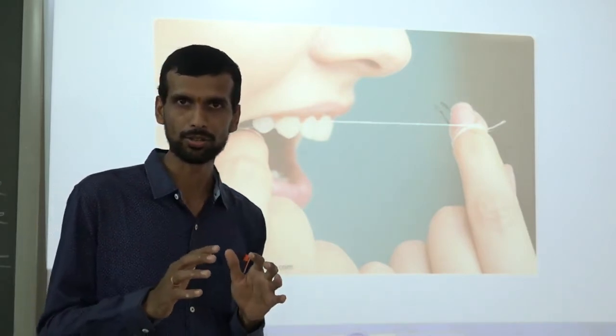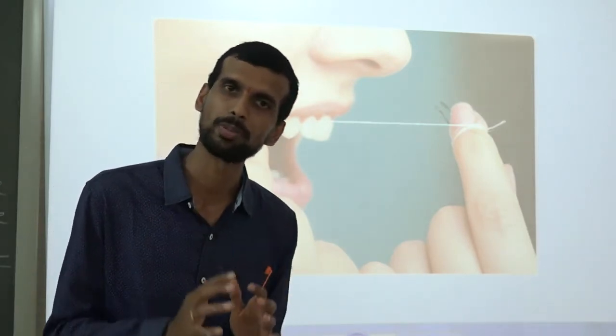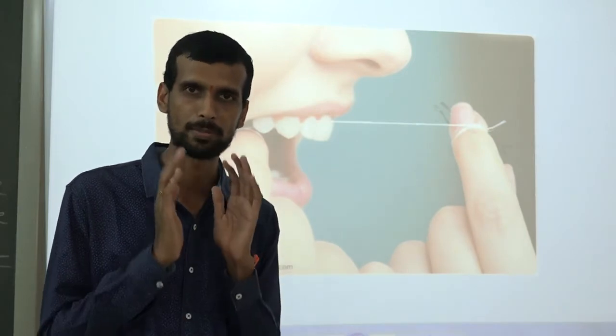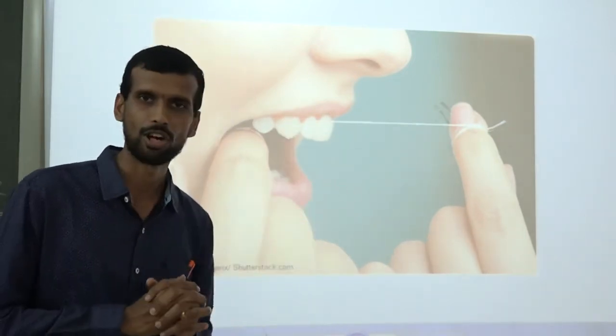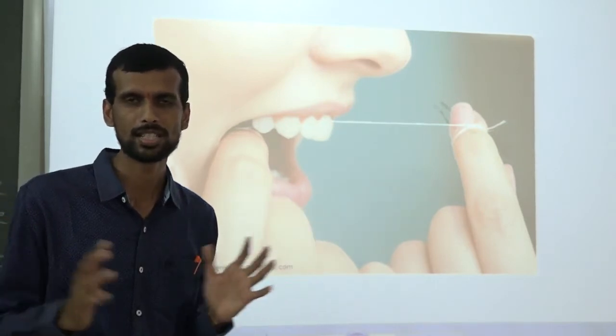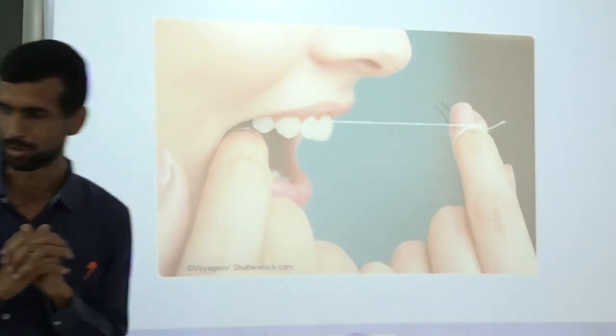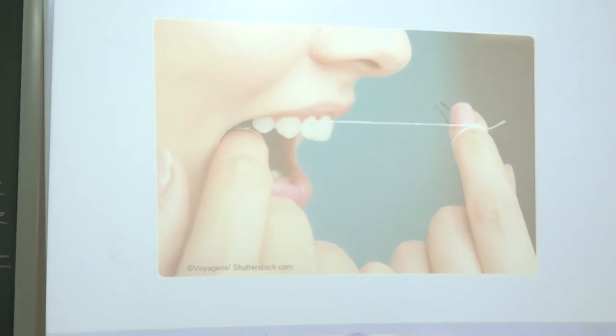Okay, tooth decay, you know the reason behind tooth decay. So how can you prevent tooth decay? By properly brushing two times in a day, using dental floss, and properly rinsing your mouth after having food. Okay, so next we'll start with the stomach.